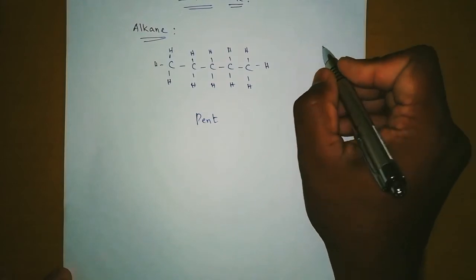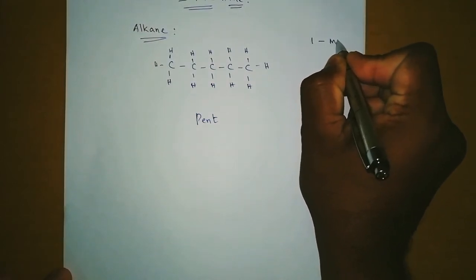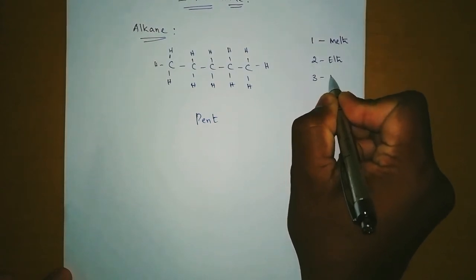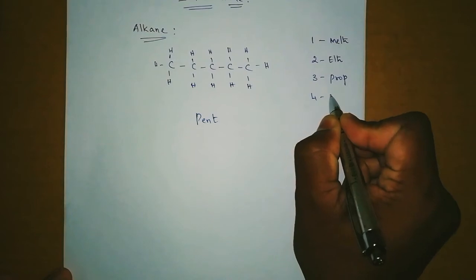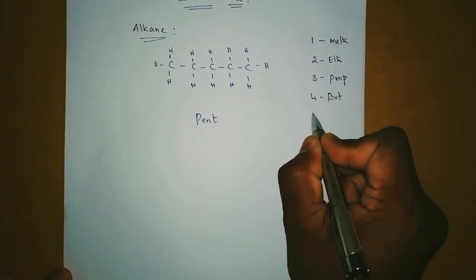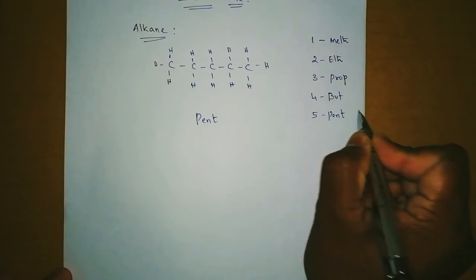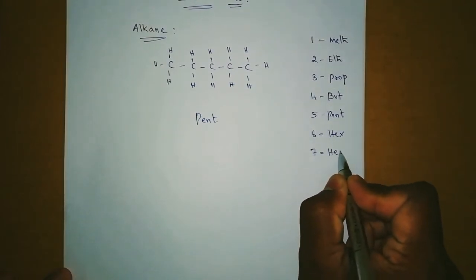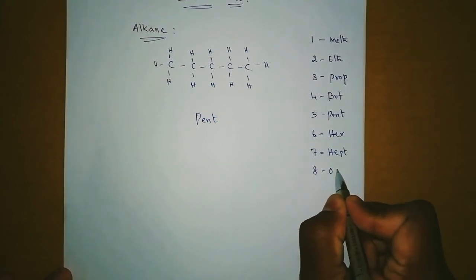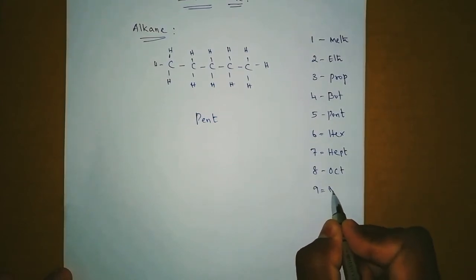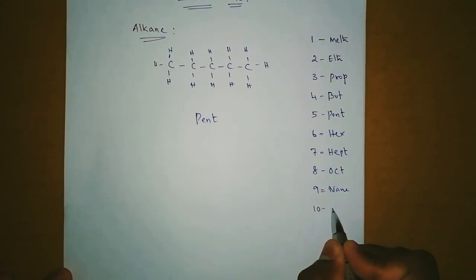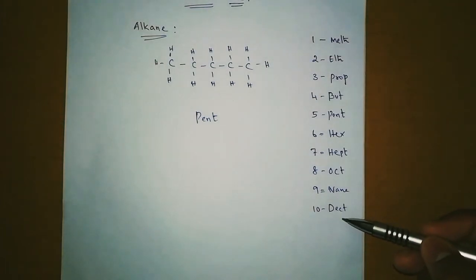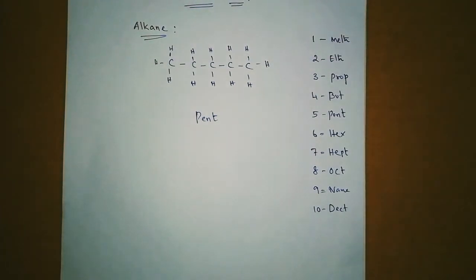Please memorize: if it is 1 carbon then meth, 2 is eth, 3 is for prop, 4 is for but, 5 for pent, 6 is for hex, 7 for hept, 8 for oct, 9 for non, 10 for dec. So at least these names you have to keep in your mind, please. Otherwise you get a lot of confusion.